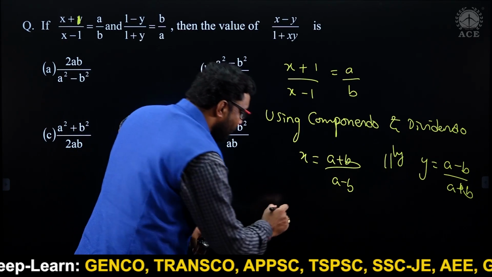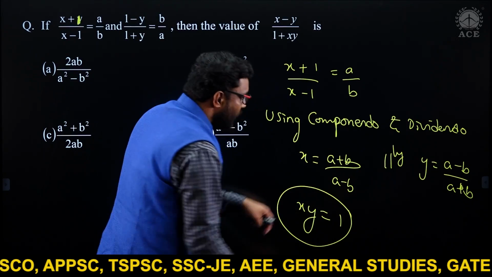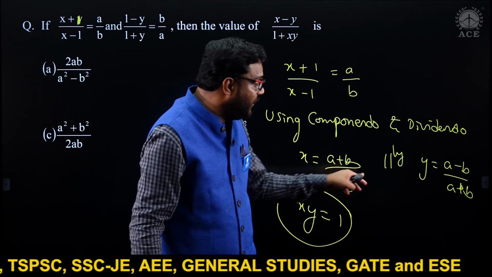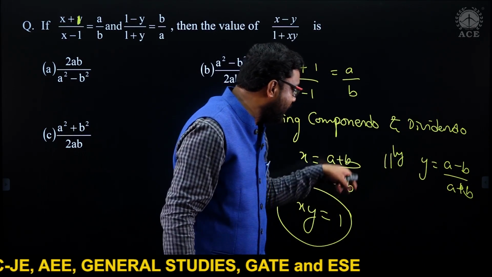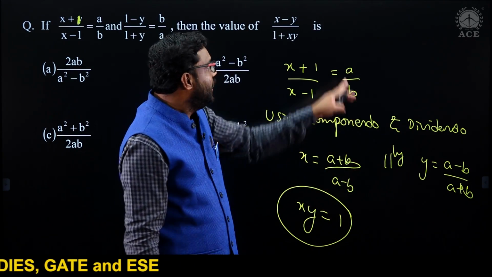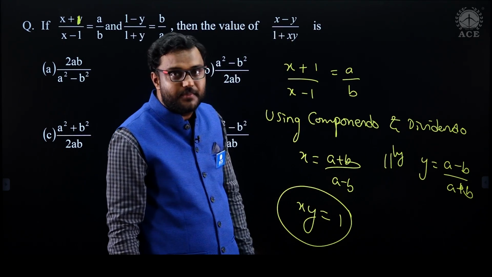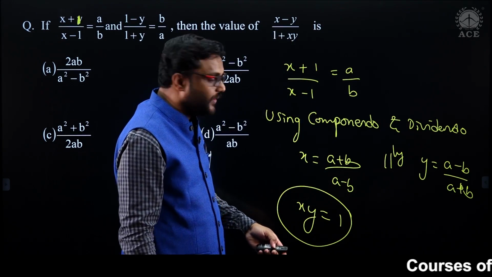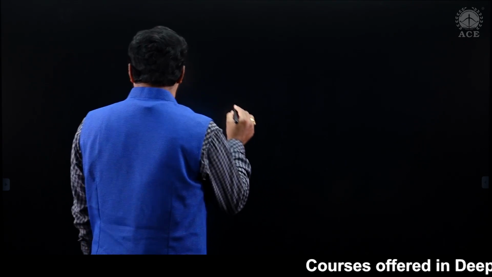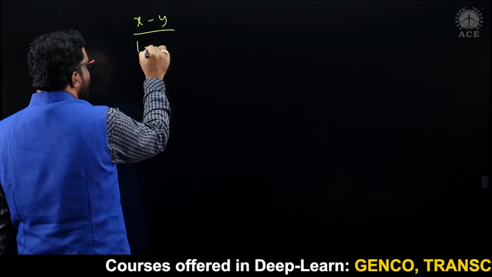Okay. Here if you observe, xy is nothing but 1. Why? (a plus b) divided by (a minus b) into (a minus b) divided by (a plus b). This will get cancelled. X and y product is definitely equal to 1. What I want? X minus y. Denominator xy is 1. 1 plus 1 will become 2. You want x minus y. Right.